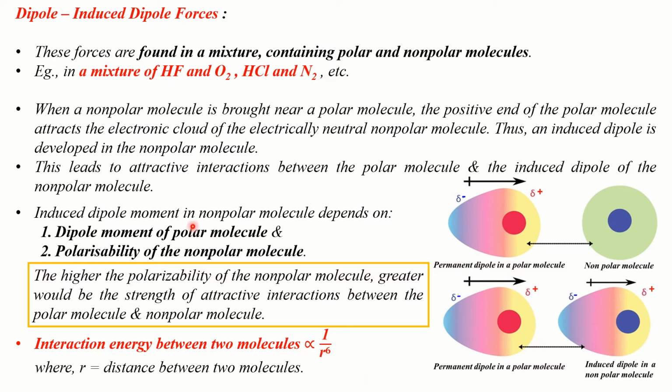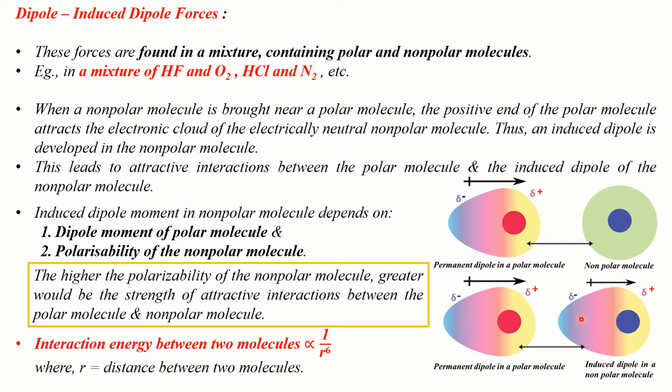Now, the induced dipole moment in the non-polar molecule depends on two factors. First one is the dipole moment of the polar molecule and second one is the polarizability of the non-polar molecule. Now, what do we mean by dipole moment? Dipole moment is nothing but a parameter that lets you understand how polar a molecule is. So the induced dipole moment in the non-polar molecule depends on how polar a molecule is. Clear?